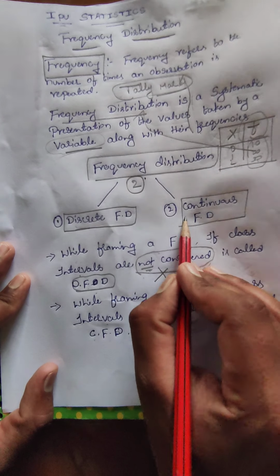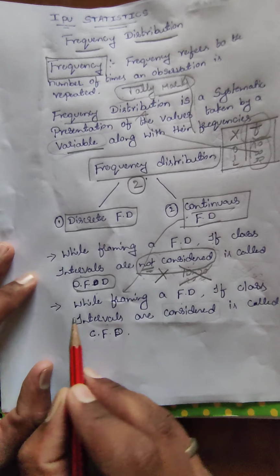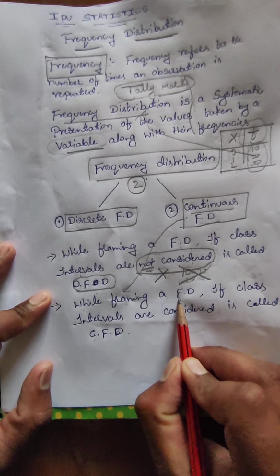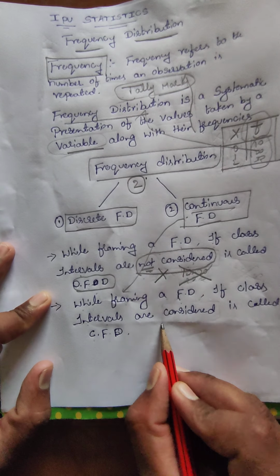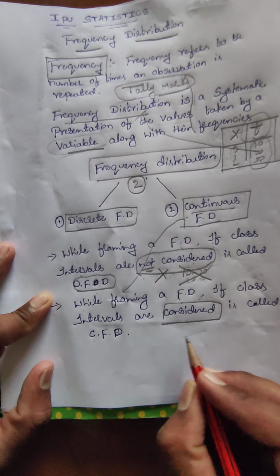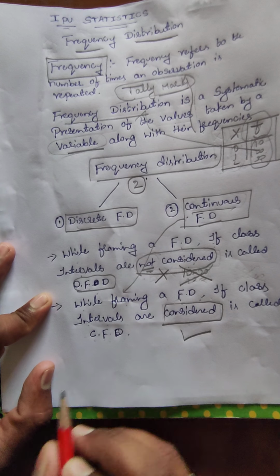Next, we should know about the continuous frequency distribution. While framing a frequency distribution, if class intervals are considered, it is called a continuous frequency distribution.